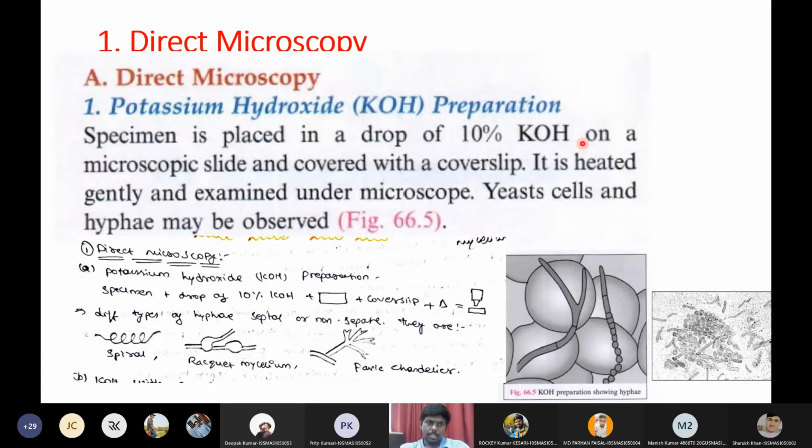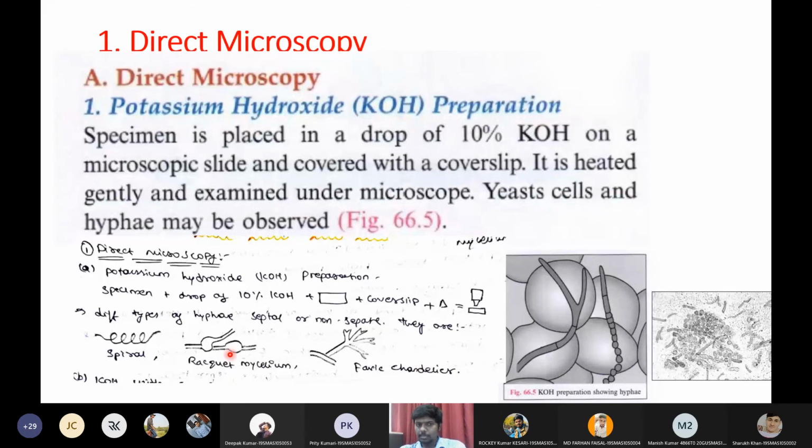Now the technique is very simple. You will take a specimen, add a drop of KOH to it, and keep it on a slide. You will mix it thoroughly. You will keep a cover slip. You will heat the slide slightly, and you will observe under the microscope. So this is how you will observe using KOH. In the KOH, you will see three types of fungal structures. You will see spiral hyphae. You will see racket mycelium. You will see favic chandelier mycelium.